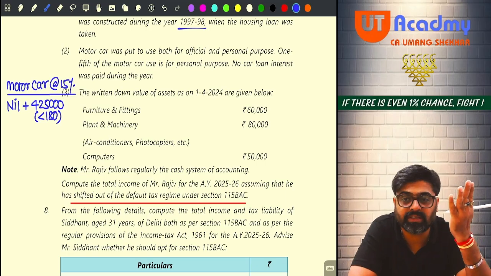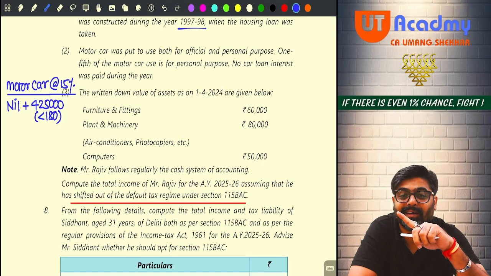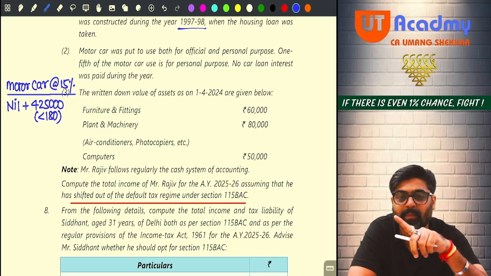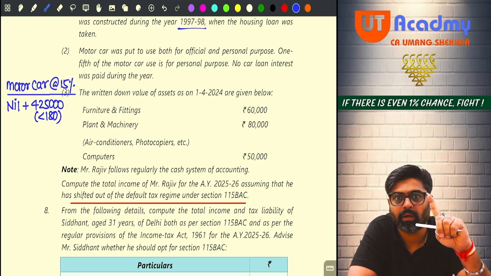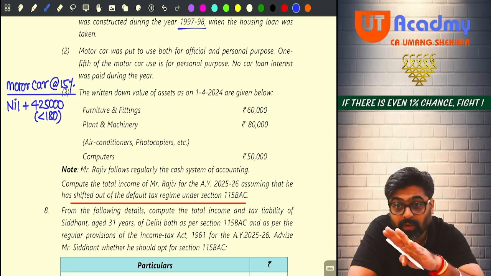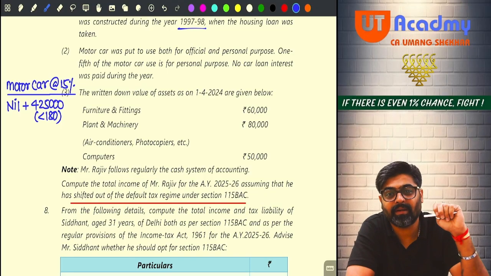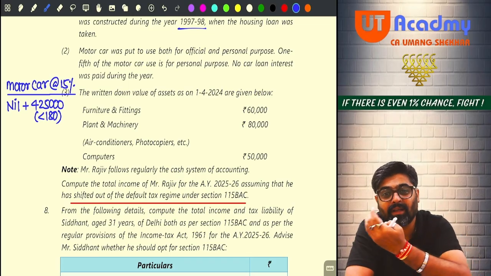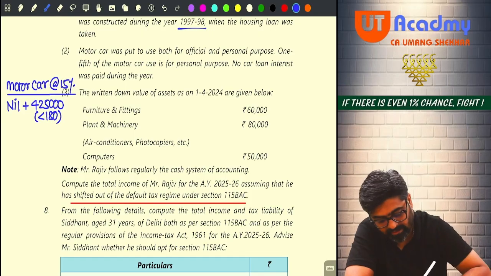See, motor car purchased is written on the payment side. Motor car sale will be written on the receipt side. Just for the sake of clarity, check the receipt side. Motor car sold is given? Motor car sold, not given. There is no deletion from the block. If addition is given on the payment side, then for deletion, money would have come, they would have given it on the receipt side. Nothing like that is given, meaning the deletion is nil.